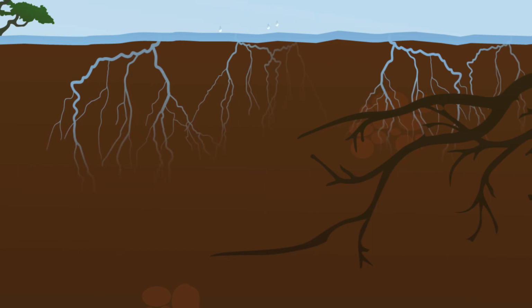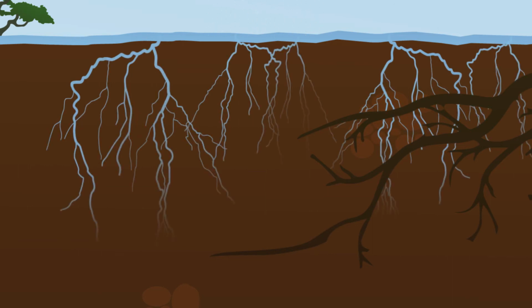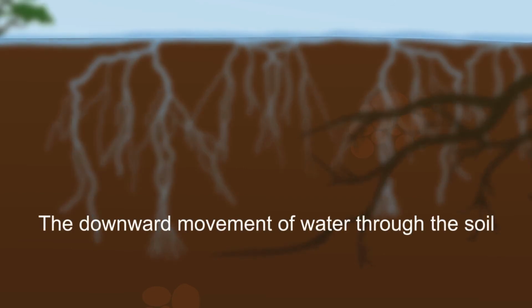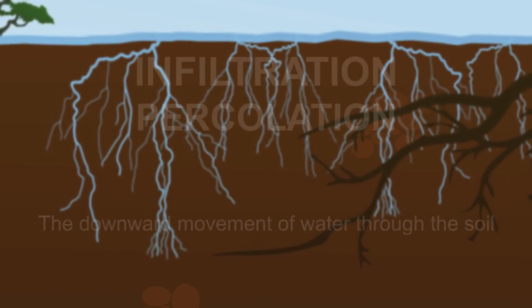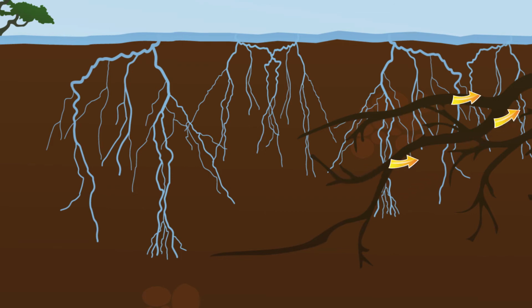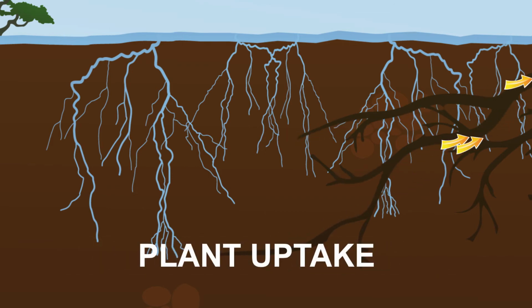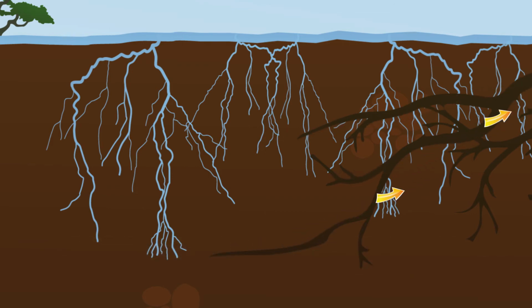As the water moves through the soil, some will get soaked up by plant roots, while the rest will continue to move down through the soil and collect as groundwater. The downward movement of water through the soil is called infiltration or percolation. When plants absorb the water that percolates down through the soil, it is called plant uptake. Water that does not get absorbed by plants will continue to filter down through the soil, becoming groundwater. Groundwater is the water that is stored down below Earth's surface, filling the spaces between rocks and sediment.